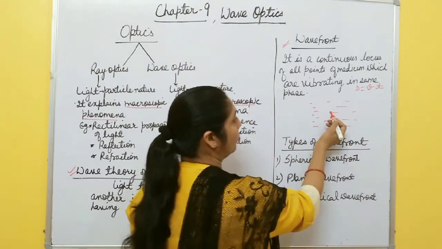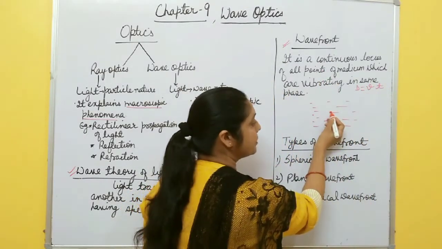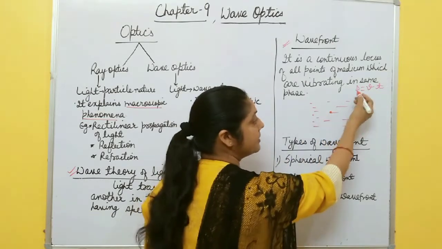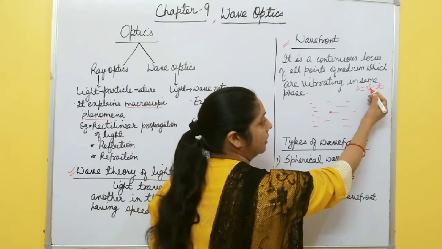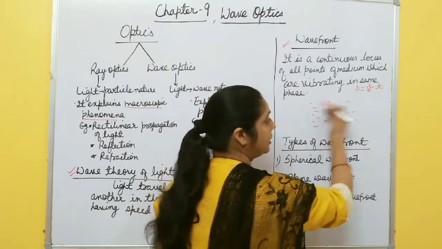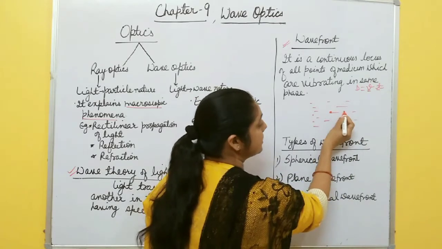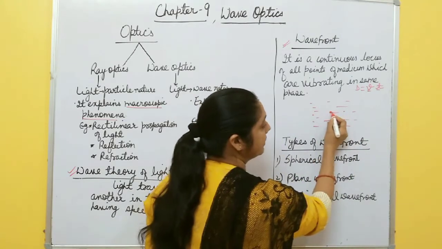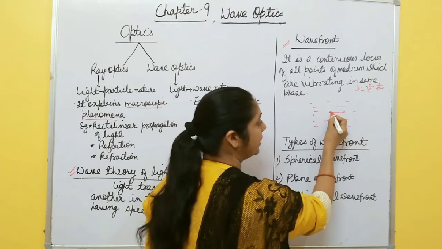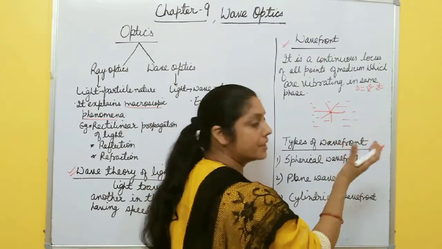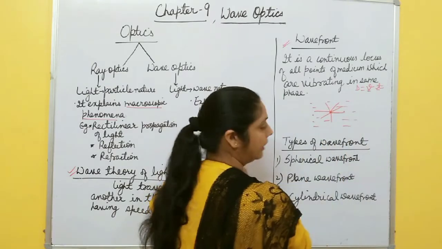So what is the wave front here? This is the point of impact. From this point it creates disturbance in all directions, moving with velocity v, and after time t it covers distance vt. Here the disturbance reaches this point. This is vt, again this is vt, vt in all directions. This disturbance means a wave is created in all possible directions.